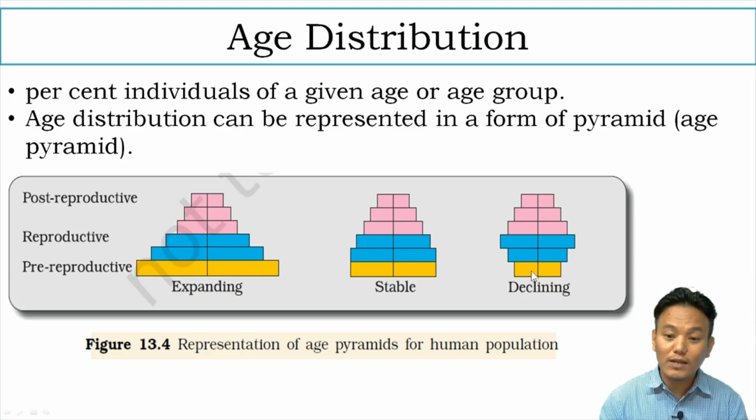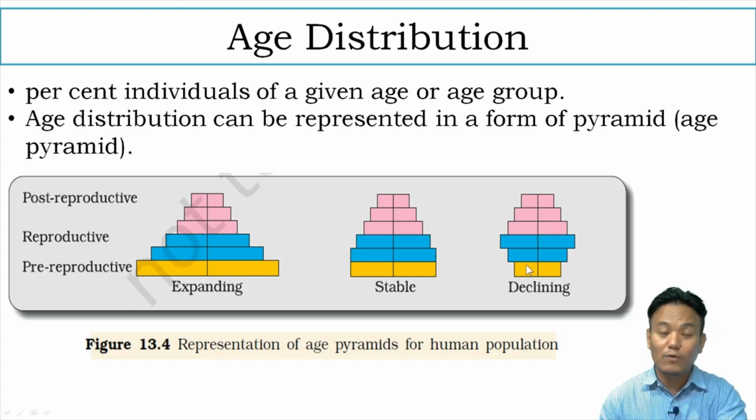And over here, you can clearly see that the number of pre-reproductive age group people is very small compared to the number of reproductive age group people. So when they become old and go into post-reproductive age, and the post-reproductive age group people die off, what will happen? This yellow line will take over the blue line. They will enter into reproductive age, which is less in number, and then they will further produce fewer children, which means the population will go down. So the population is declining in this particular case.